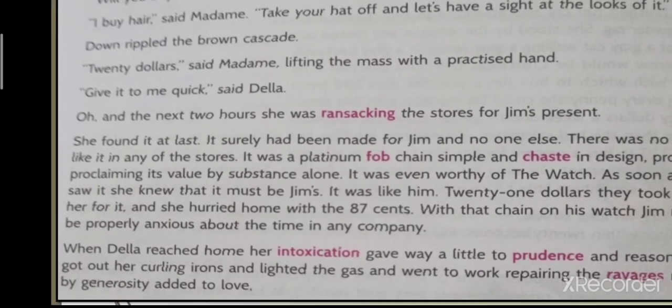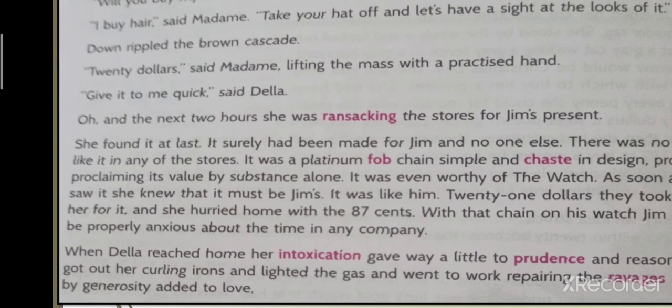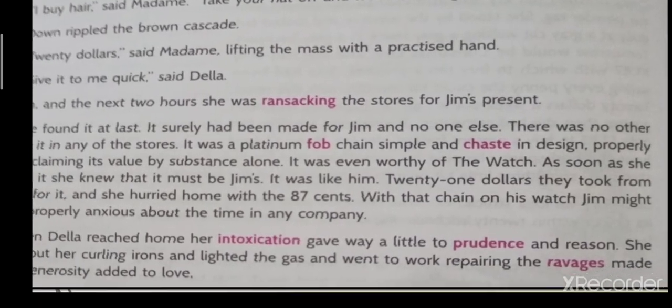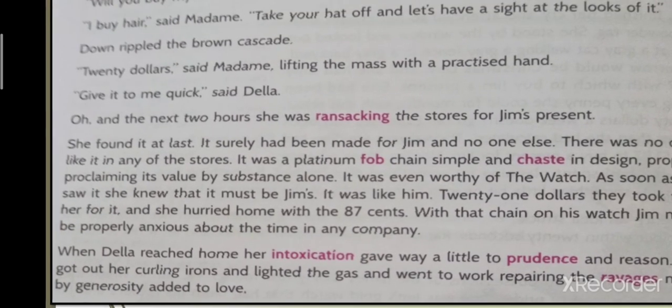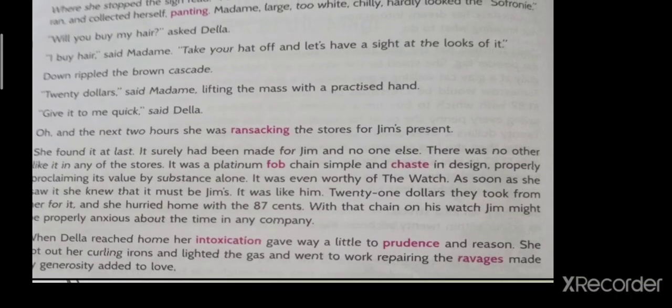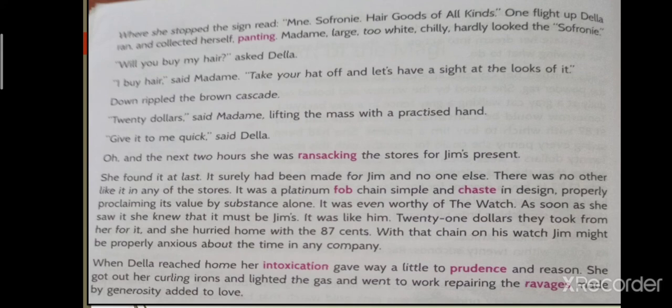"Twenty-one dollars they took from her for it." That means the fob chain cost $21. And she hurried home with the 87 cents she was left with. With that chain on his watch, Jim might be properly anxious about the time in any company. That means she was saying that when she presented this gift to Jim, he would always be anxious to know the time, wherever he would be, in whichever company he would be.